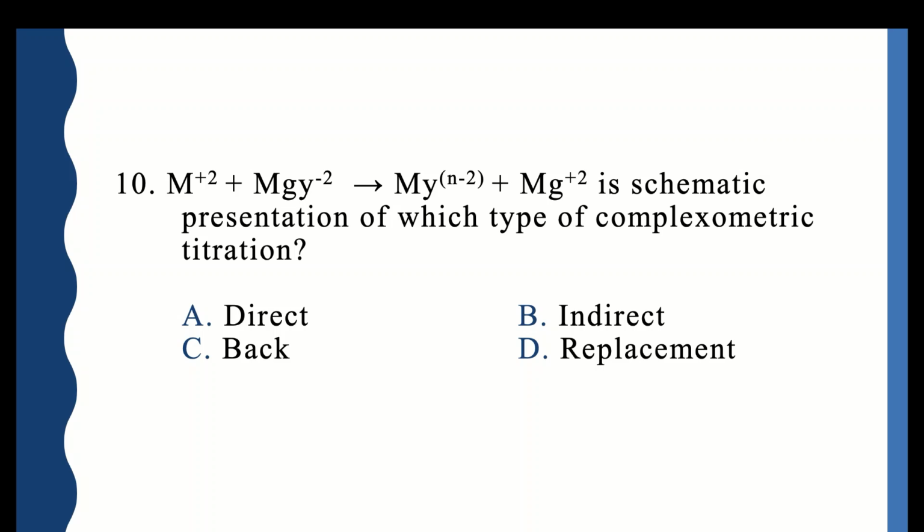Next question. Metal 2+ ion plus magnesium with disodium salt of EDTA giving MY 2- plus Mg 2+. This shows a schematic presentation of which type of complexometric titration: direct, indirect, back or replacement. So it is a type of replacement titration wherein the magnesium with disodium salt of EDTA gets replaced by the metal ion we have taken.